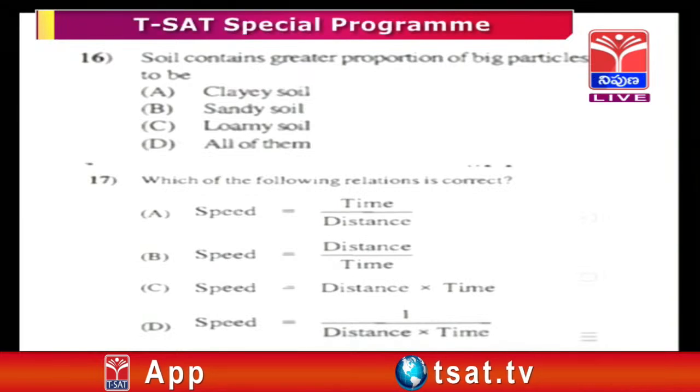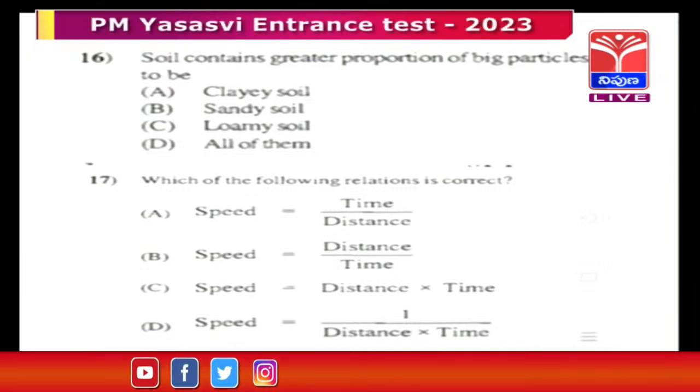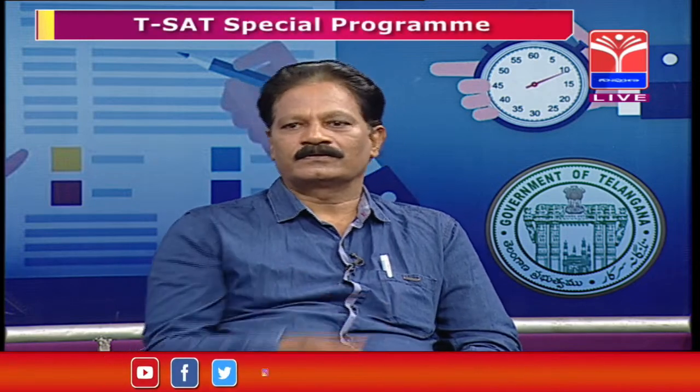Soil is made up of all these components: gravel, sand, clay particles. When 90% of the soil is clay particles, the soil is called clayey soil. When 90% of the soil is made up of sand, it is called sandy soil. Coming to the third option, loamy soil.